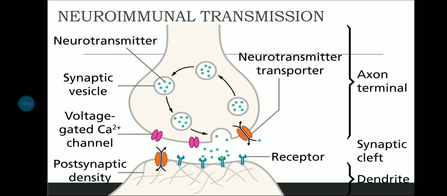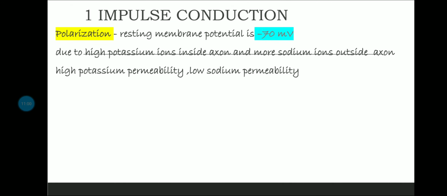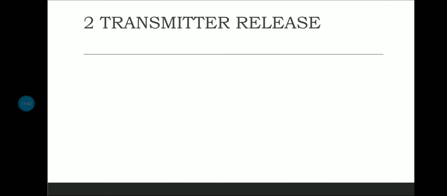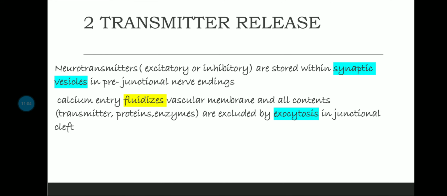So neurotransmitters are stored in synaptic vesicles, okay? And right, so these are stored in the pre-junctional membrane, right? So okay, then these can either be excitatory or inhibitory. That's what you need to consider. They can either excite the nerve ending or they can inhibit the receptor, right?